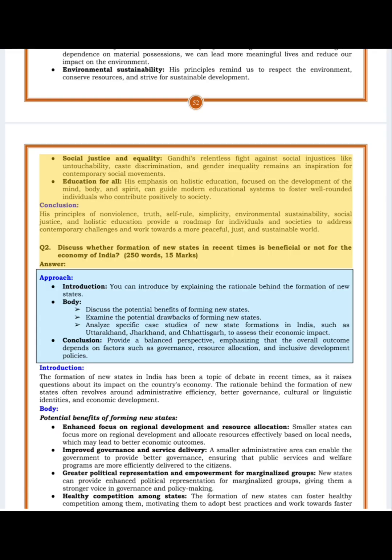Q2. Discuss whether formation of new states in recent times is beneficial or not for the economy of India. 250 words, 15 marks. Answer.